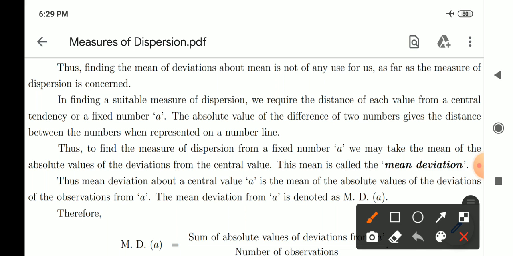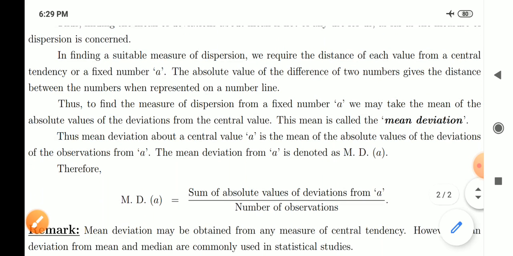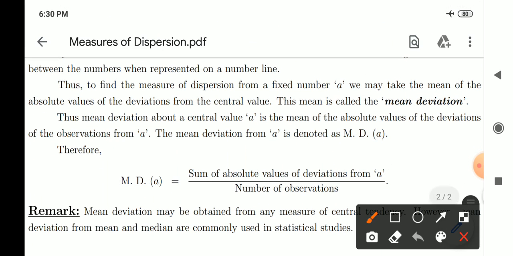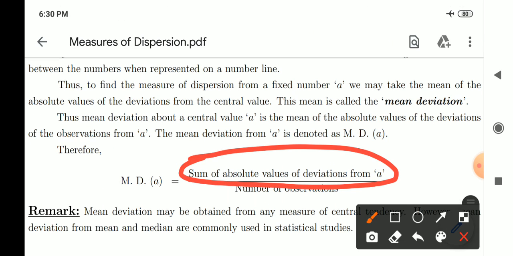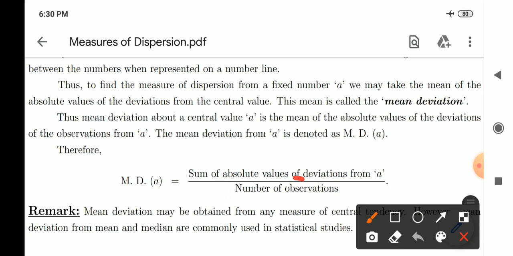The mean deviation from a is denoted as M.D. with respect to the central value a, that is MD of a. Therefore, what you get at the last is the mean deviation about the central value. It may be about a measure of central tendency, either mean or median. The formula is the mean of the sum of the absolute values of the deviations from the central value small a, divided by the number of observations.